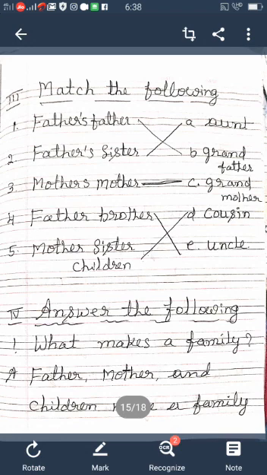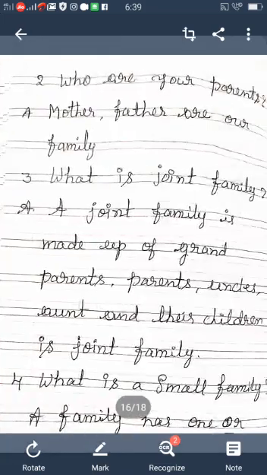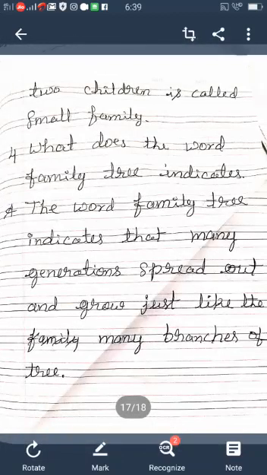What makes a family? Father, mother, children make a family. Second one. Who are your parents? Father and mother are our parents. Family is important. Right, parents. What is a joint family? A joint family is made up of grandparents, parents, uncle, aunt and their children. What is a small family? A family with one or more children is called a small family. Understood?